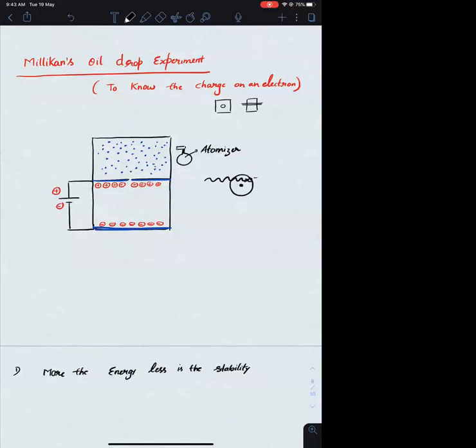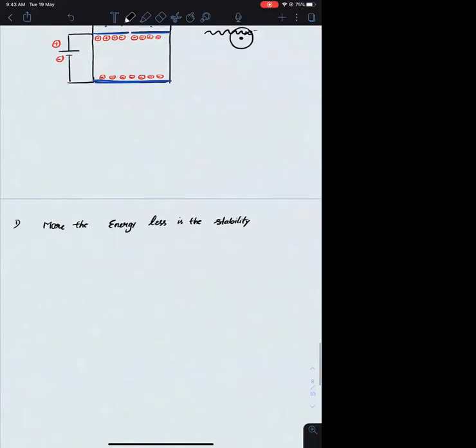This is with respect to energy. The stability with respect to energy: stability is inversely proportional to energy. Inversely proportional to energy.